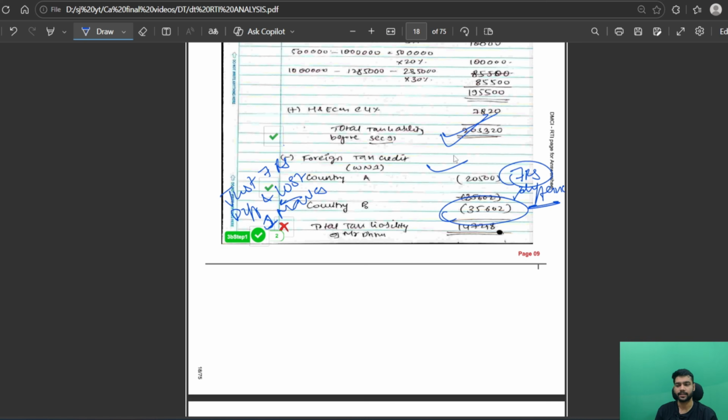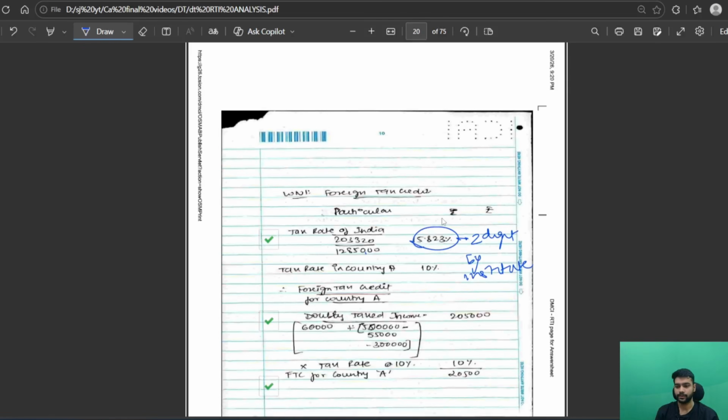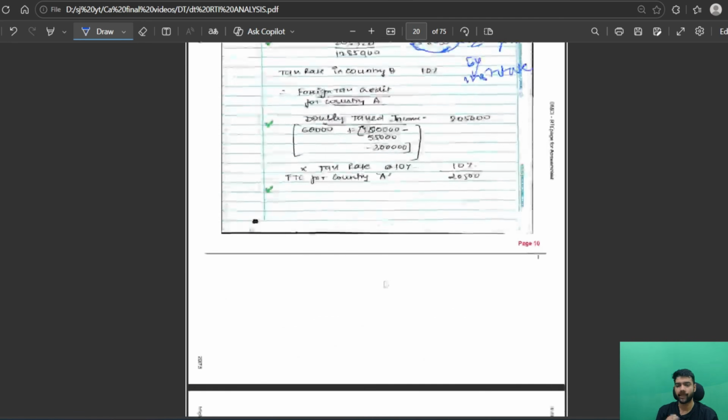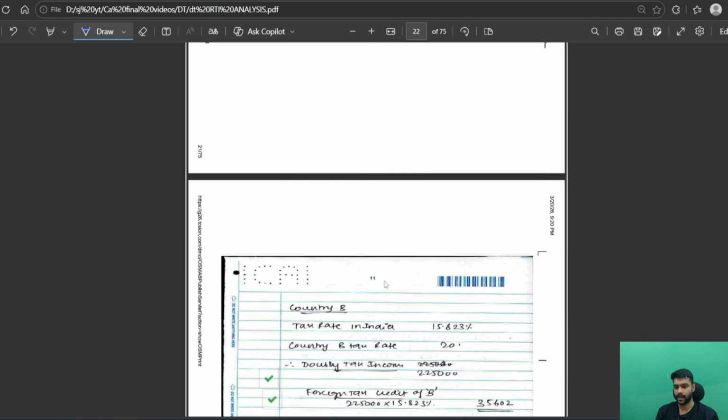So as you can see here, this was my taxable amount. It is matching with the suggested answer. And in country A and country B, the relief under section 91, A was an easy one, but in B, the difference between the suggested answer and my answer is just 7 rupees. And that is only because of the tax rate. In the suggested answer, ICAI has taken 5.82 and I have taken 5.823. That is the only difference. I don't know why he cut my marks. It is very illogical as per my understanding.